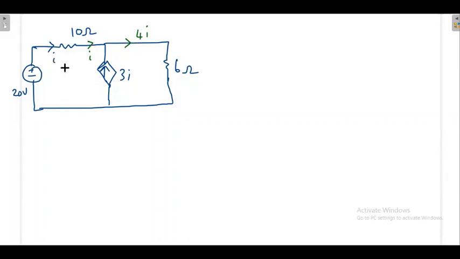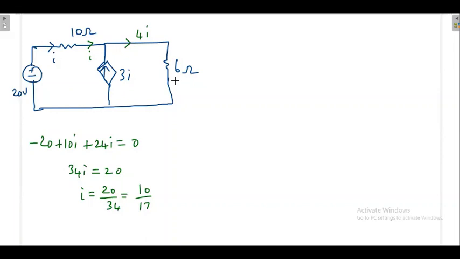Now I will apply the KVL in the external, the complete loop. Then how it goes? Minus 20 plus 10I, then 24I, is equal to 0. Minus 20, 10I plus 24I is equal to 0. Then 34I is equal to 20. That means I is equal to 20 divided by 34, that is 10 divided by 17.